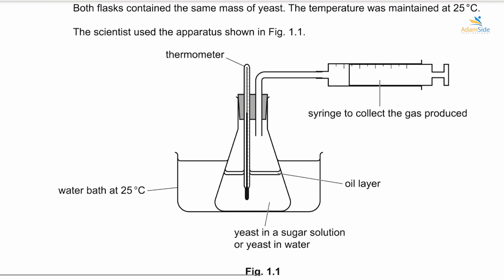From the setup here we can see that we had a solution of yeast and sugar in water. Then we had an oil layer. This setup was also placed inside a water bath, where the temperature was 25 degrees centigrade. We had a thermometer in there to read the temperature, and we had a syringe to collect the gas that is produced from the whole process of respiration.